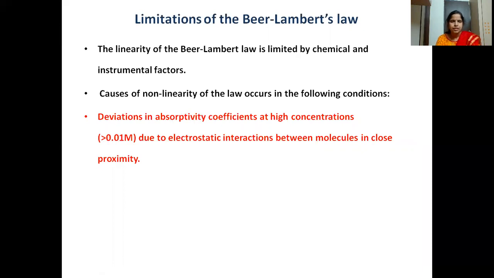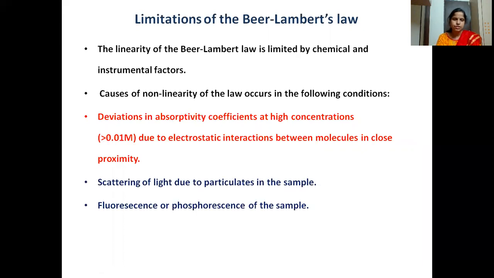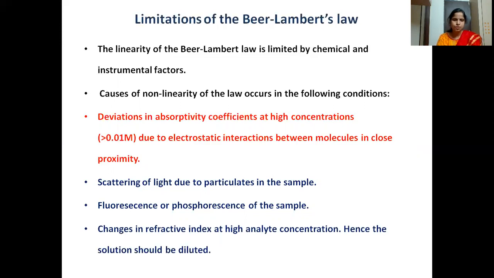We also need to see that there is no scattering, fluorescence or phosphorescence. These are instrumental as well as chemical factors. It's not exactly chemical, but some of the light undergoes scattering, and sometimes fluorescence and phosphorescence can also be seen. That is also one of the limitations of this law.